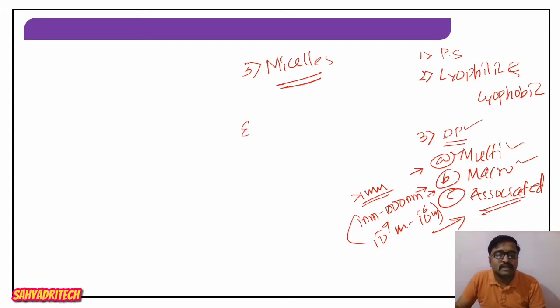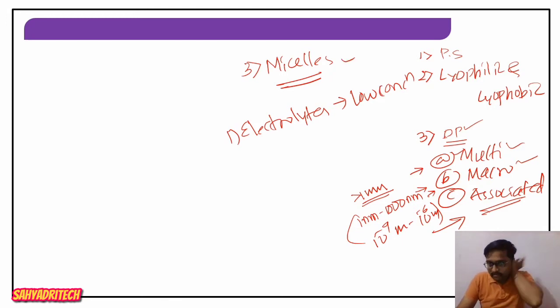A type of colloidal particles formed by electrolytes. As I said here, there are some substances which act as a strong electrolyte in their low concentration. What is the first thing to be remembered regarding micelles?